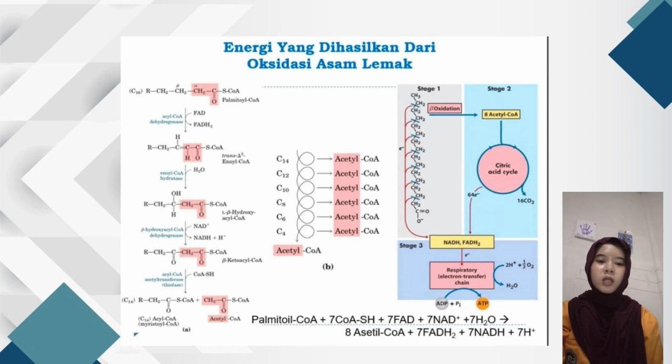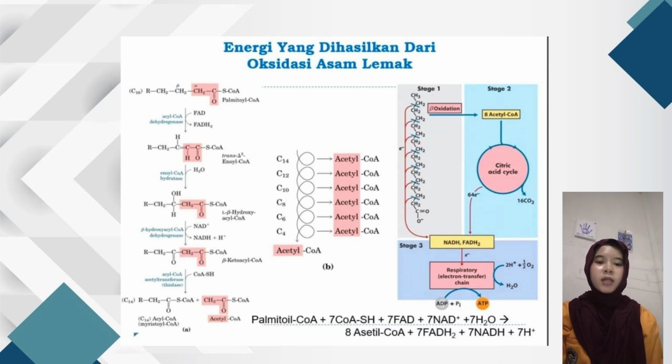The second step is hydration. This step is assisted by the enzyme enoyl CoA hydratase, which is capable of hydrating the double bond with a molecule of water, H2O.